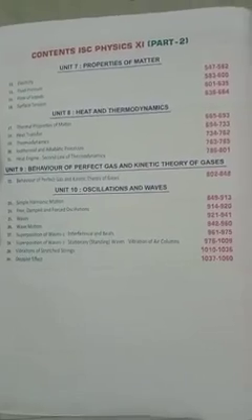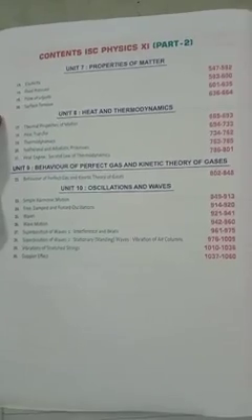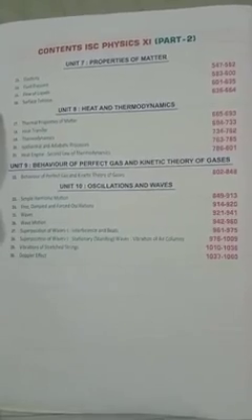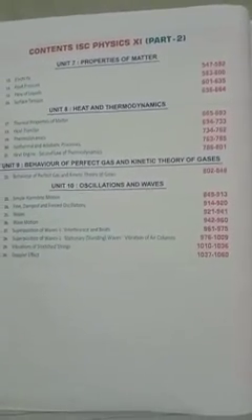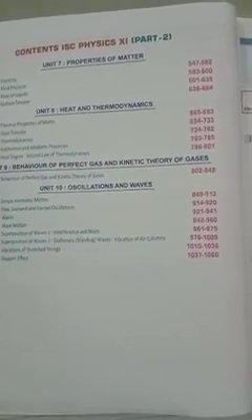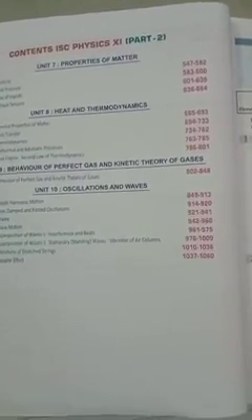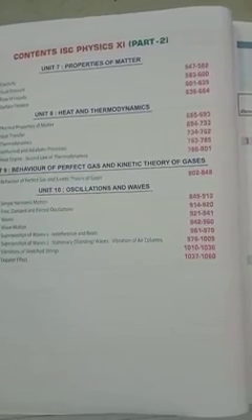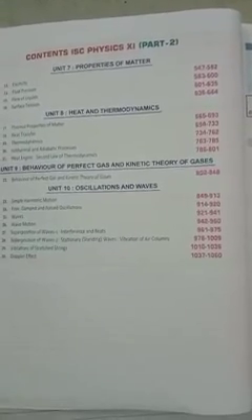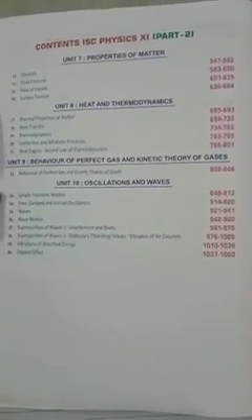After that, behavior of perfect gases and kinetic theory of gases will also be discussed. And the last chapters, oscillations and waves, that means simple harmonic motion, free, damped and forced oscillation, waves, wave motion, superposition of waves, interference and beats, stationary waves, standing waves, vibration of air columns, vibration of the stretched string, and at last the Doppler effect.